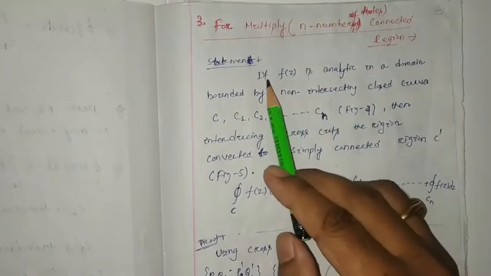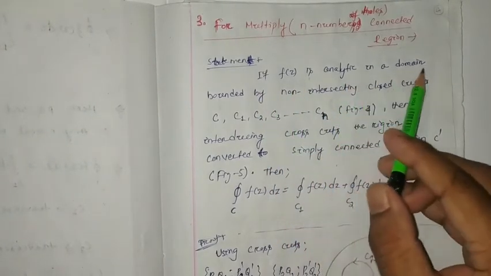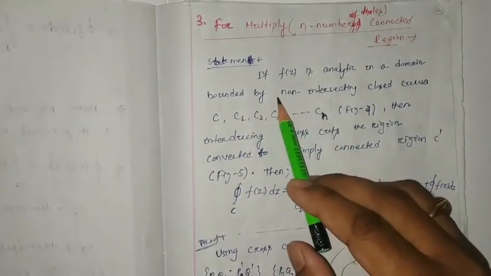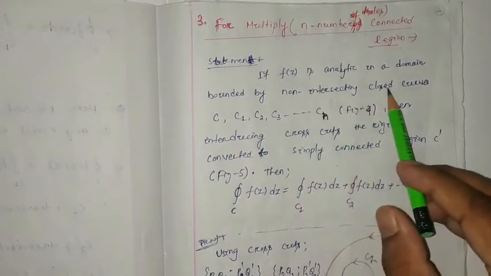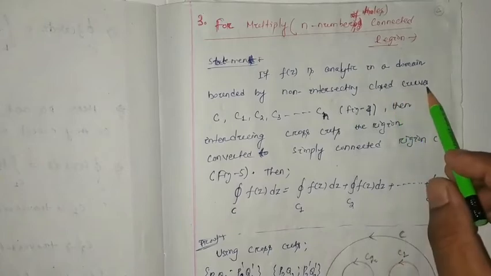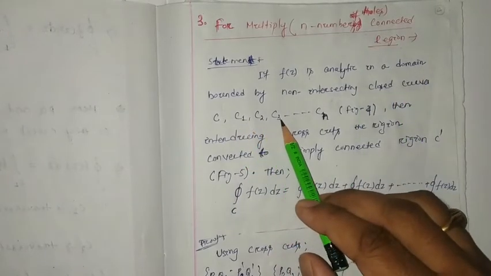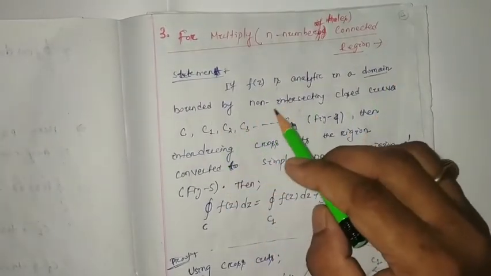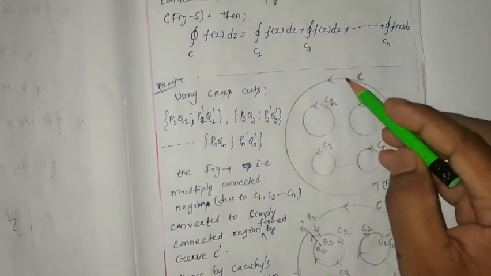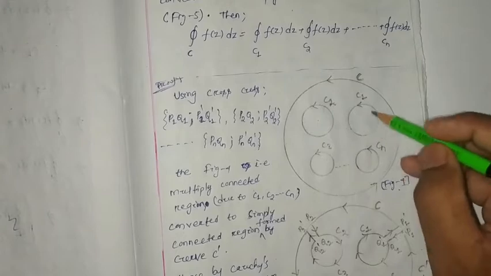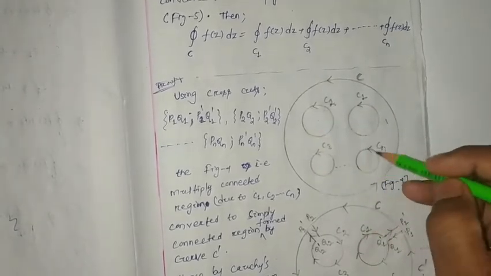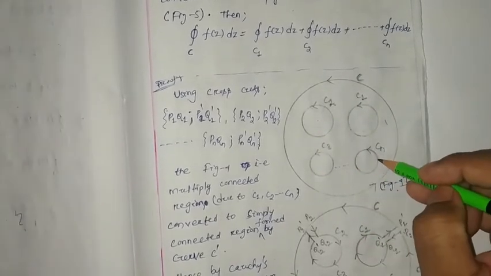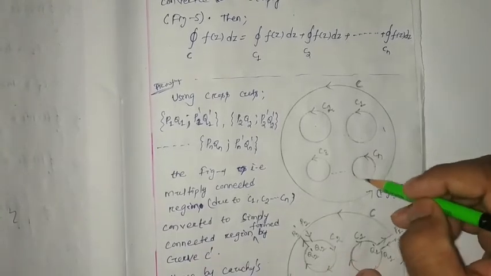If f(z) is analytic in a domain bounded by non-intersecting closed curves C1, C2, C3 up to Cn, this is your figure 4. Suppose we consider a domain bounded by non-intersecting closed curves: this is your C curve, C1 curve, C2, C3, up to Cn curves are present.